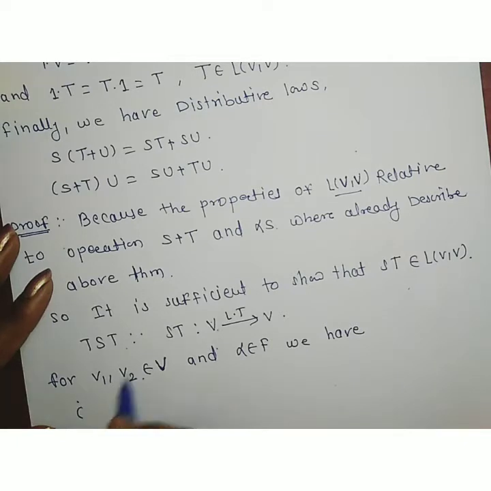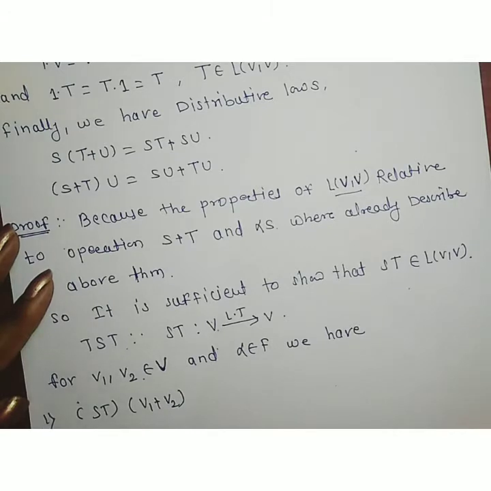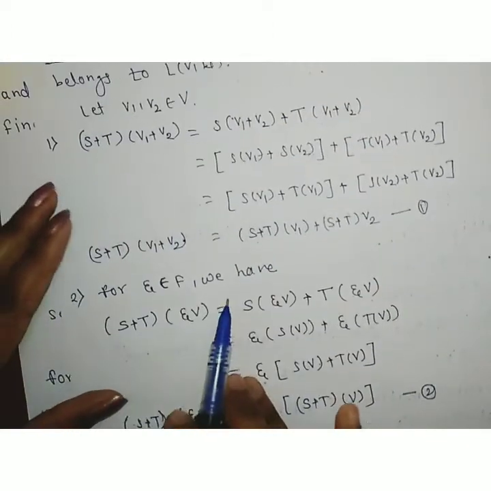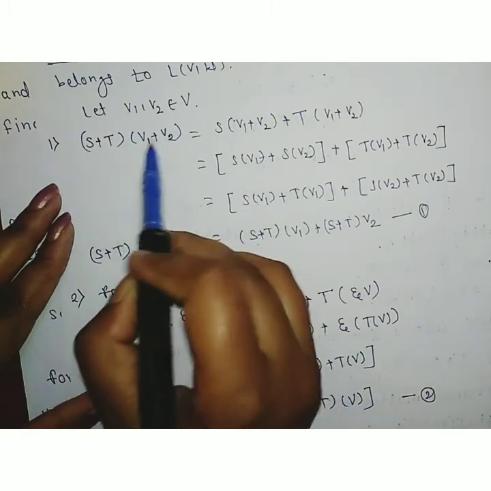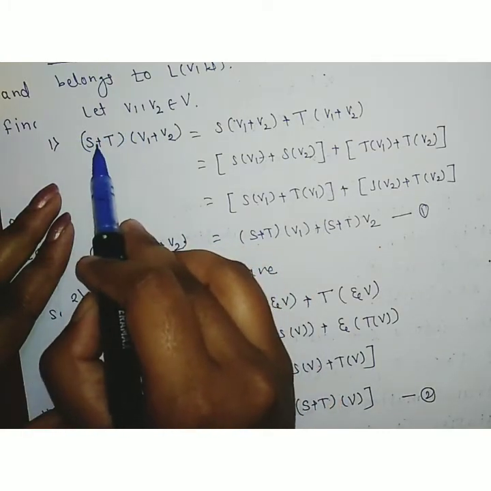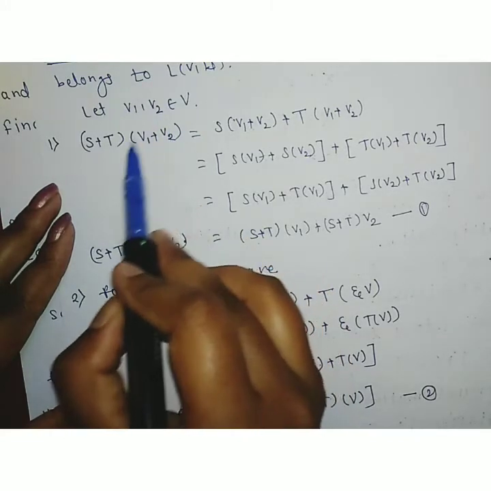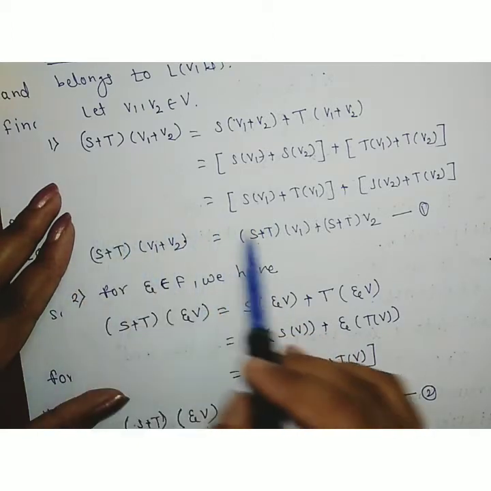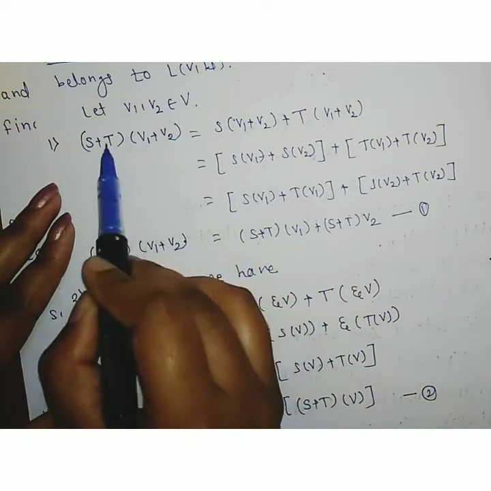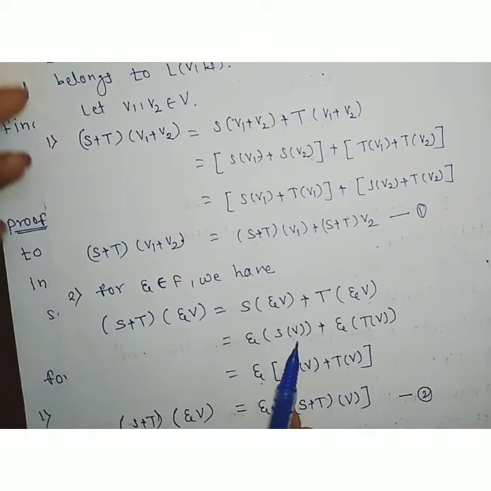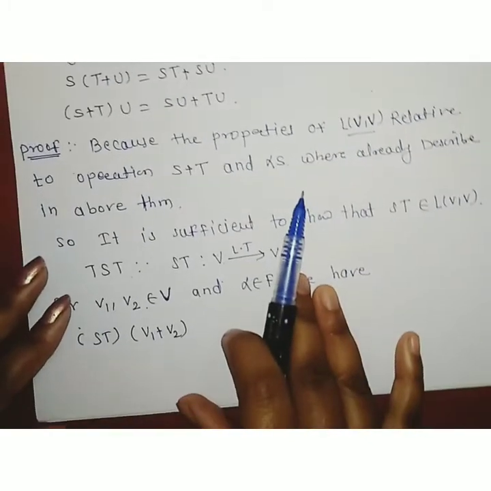We have ST operating on V. In the first property, we have to show that, take any two elements of the vector space V, then operating this linear transformation on the addition of these two vectors V1 plus V2, we have to show that this can be split: S plus T is split over V1, and S plus T is split over V2. Now in that case, we have to show that ST is a linear transformation.